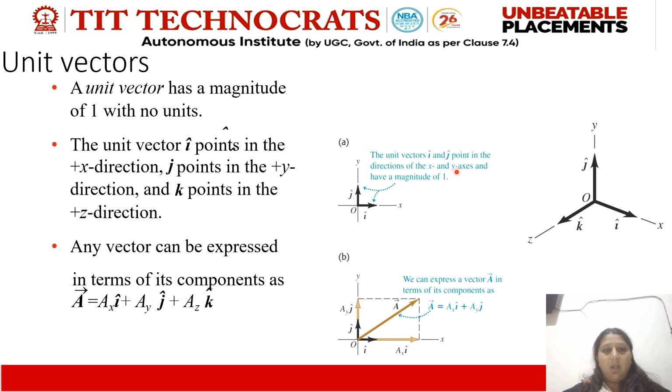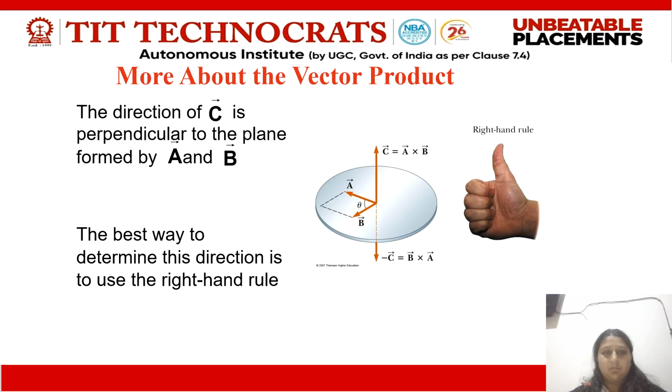Now, here are the different unit vectors. A unit vector is magnitude of 1 with no units. This part would be further explained in the coming lectures. Here I've explained by which rule we find out the direction of a particular object. As you can see in the diagram, a right hand thumb rule is being used.